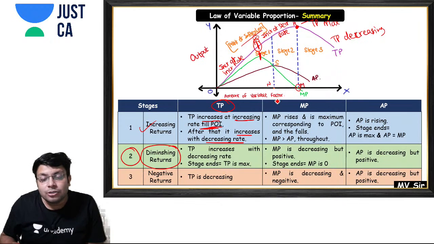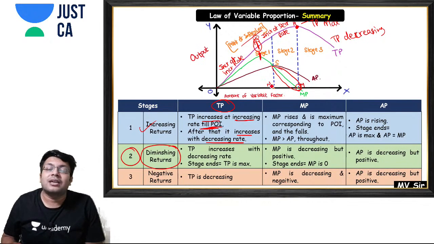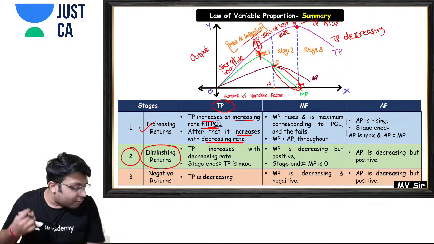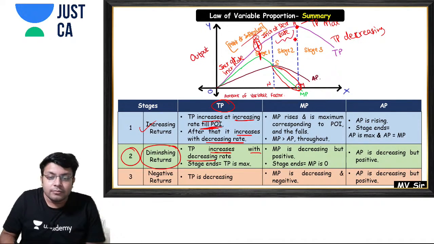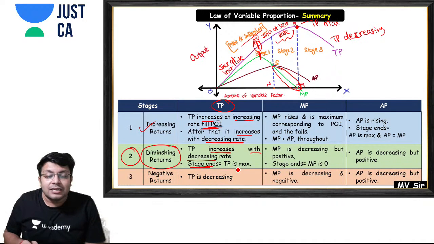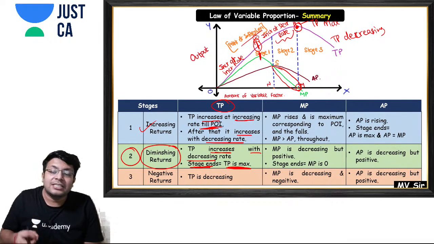Because in stage 2 our marginal product is decreasing from the start itself. That is why stage 2 is called the stage of diminishing returns. Total product increases at a decreasing rate in stage 2, and the stage ends where total product is maximum.